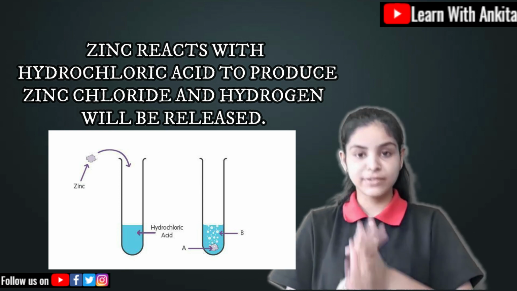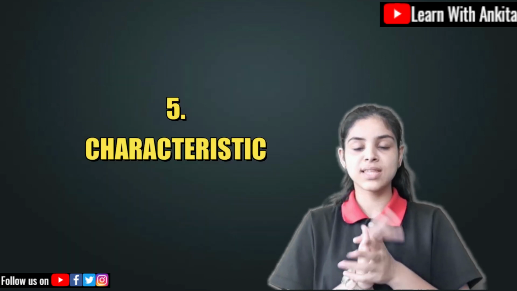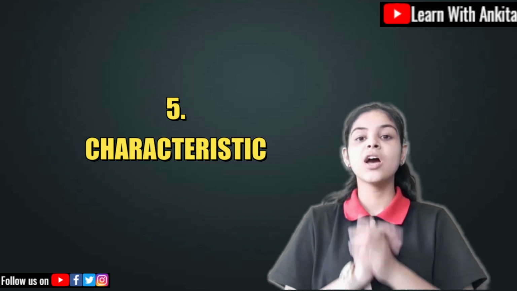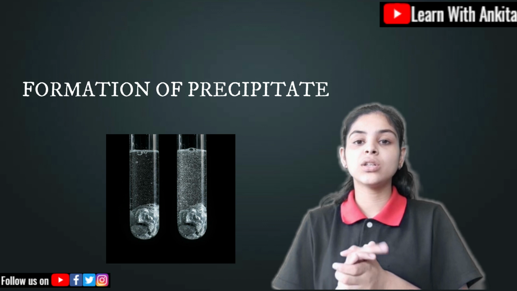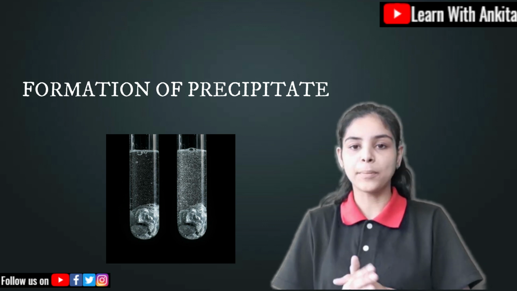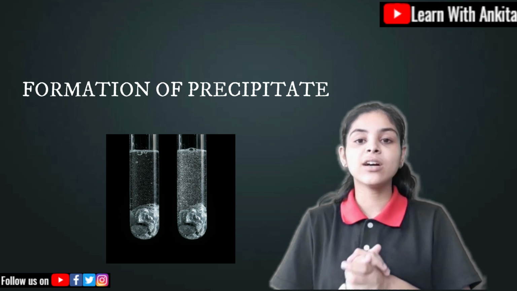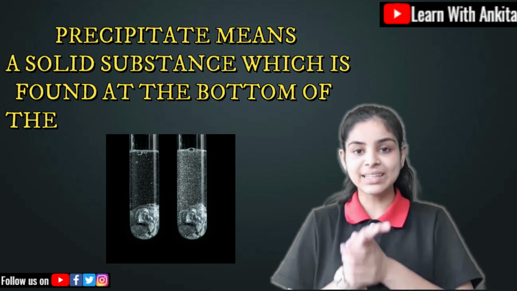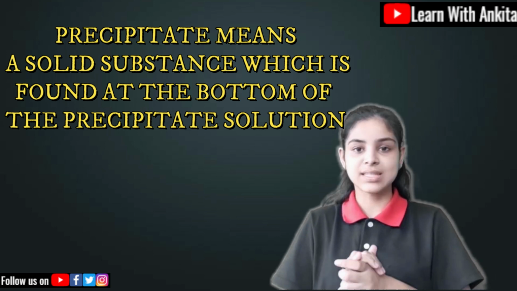Let me come to the fifth characteristic of this chemical reaction, that is the formation of precipitate. Formation means that the thing is being formed by something, right? Precipitate means a layer is being formed either at the top or at the bottom of the solution. So precipitate means this thing only.